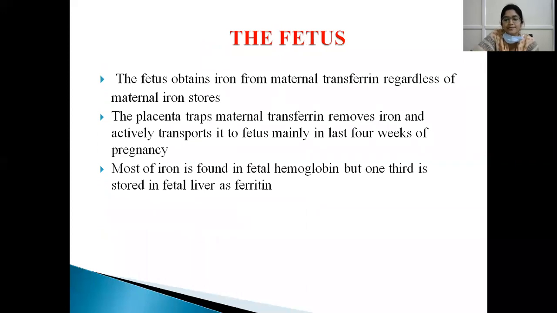So the fetus is usually not affected by anemia. The fetus obtains iron from maternal transferrin regardless of the maternal iron stores. So it is usually not affected. The placenta traps maternal transferrin, removes iron and actively transports it to the fetus, mainly in the last 4 weeks of pregnancy. So most of the iron is found in fetal hemoglobin, but 1/3 is stored in the fetal liver. So only in severe stages of anemia will the fetus be affected, but it is usually not affected because it is not dependent upon the iron stores. It is dependent only upon the transferrin present in the mother.